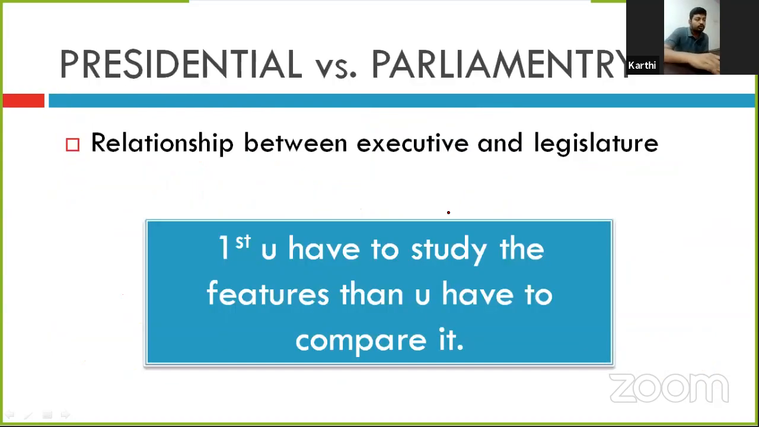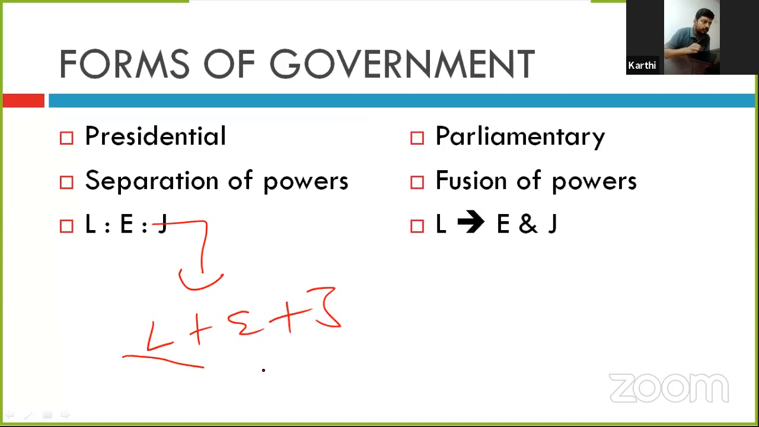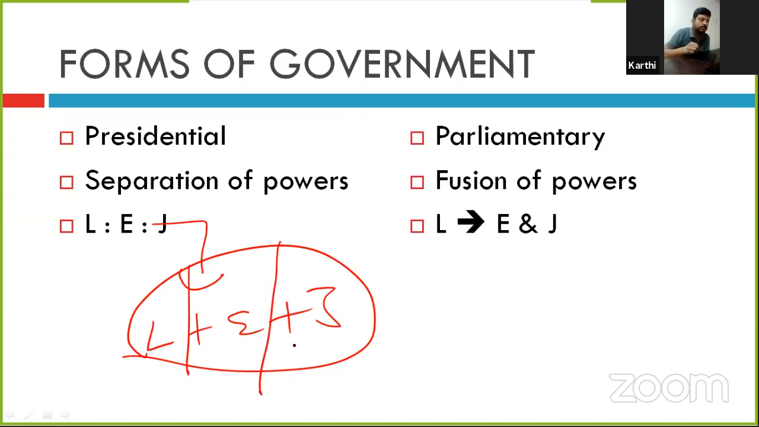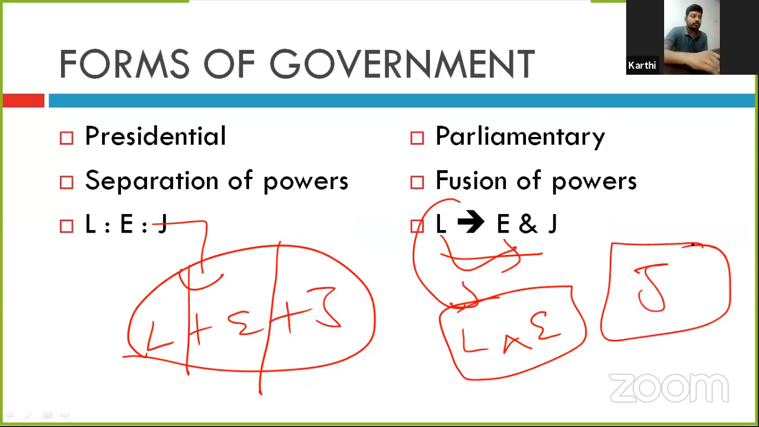To understand the presidential versus parliamentary, it is the separation of power. The presidential form of government talks about the legislature, executive, and judiciary. These are three organs of the government. They have to be separated. The powers of the legislature, executive, and judiciary are separated. In the parliamentary form of government, executives emanate from the legislature, so they cannot be separated. So it is called a fusion of power. Legislature and executive will be in one group, and judiciary will be separate, right? So the parliamentary form of government has the fusion of power.